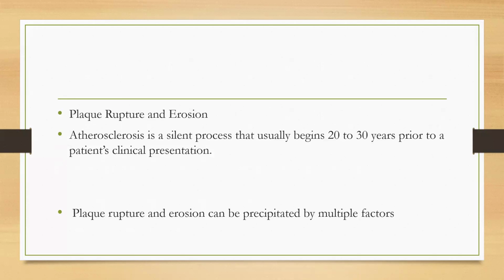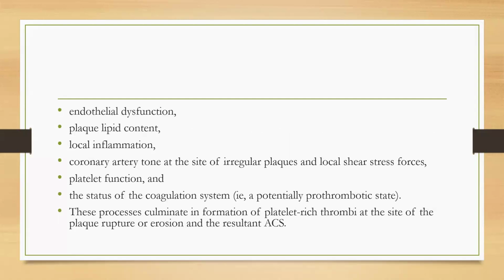So, plaque rupture and erosion. Atherosclerosis is a silent process that usually begins 20 to 30 years prior to the patient's clinical presentation. Plaque rupture and erosion can be precipitated by multiple factors like endothelial dysfunction, plaque lipid content, local inflammation, coronary artery tone at the site of irregular plaque, local shear stress forces, platelet function, and the status of the coagulation system.